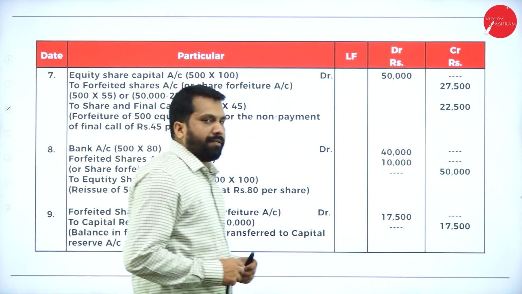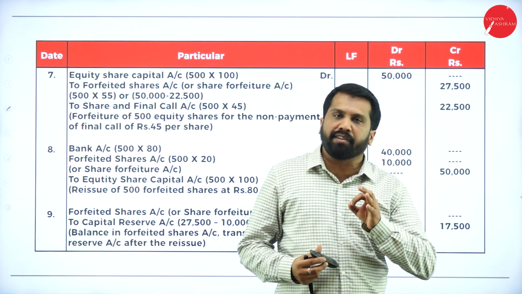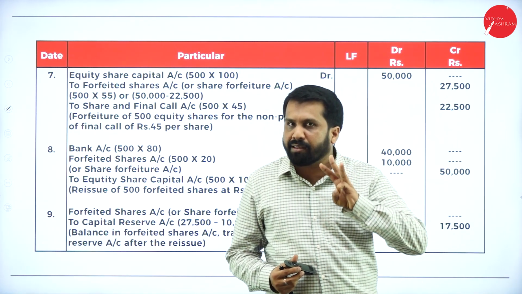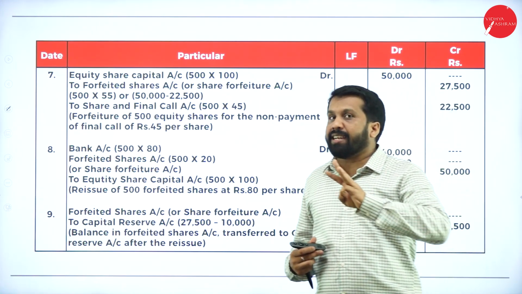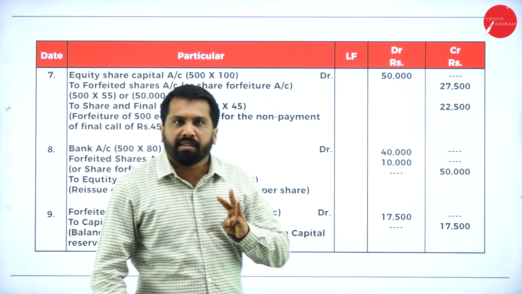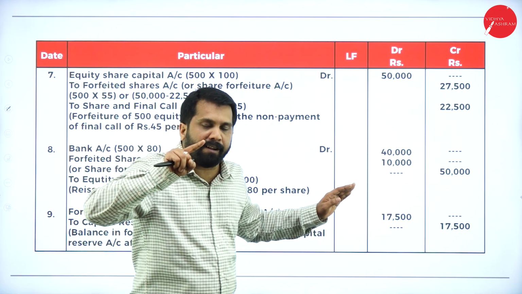Now, once you're done with first and final call, what is the next procedure? Yes, forfeiture. How many journal entries are there? 3. What is forfeiture? Cancellation. Why are they cancelling? Because everybody paid properly, but 500 members are not paid properly.